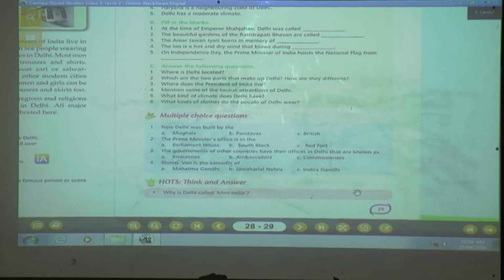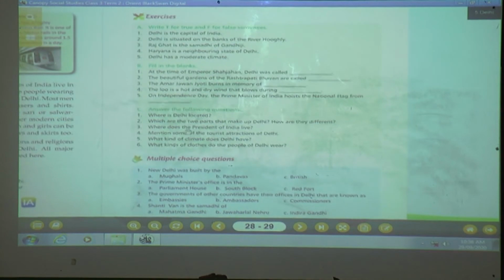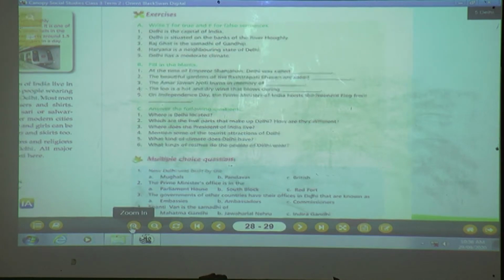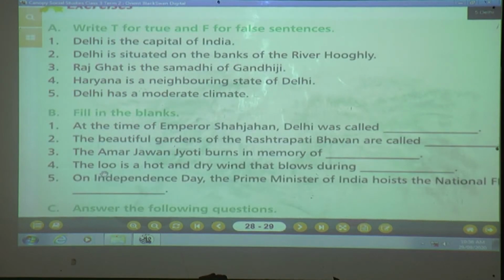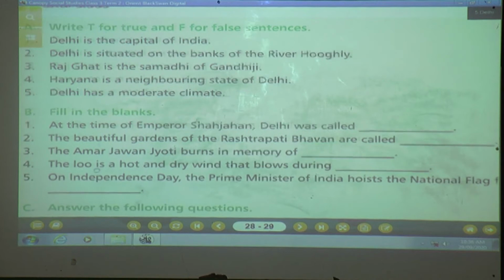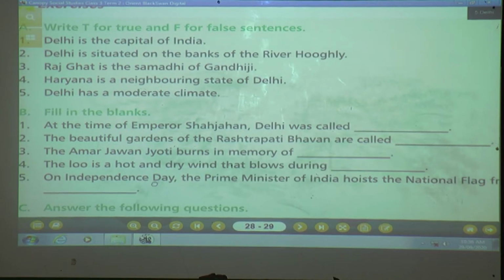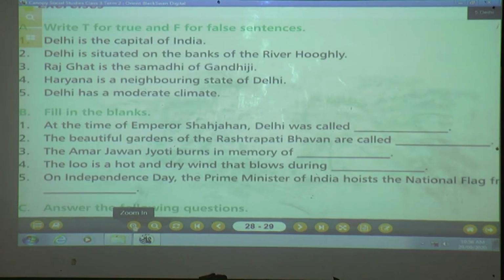Now let's see the textbook exercise, question number A. Here you have to write T for true and F for false.